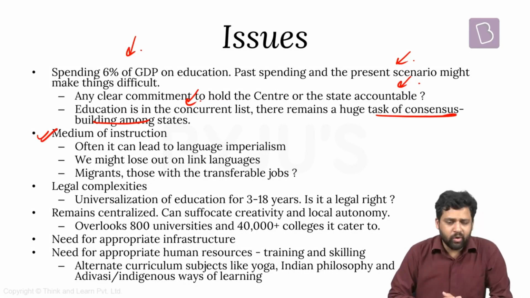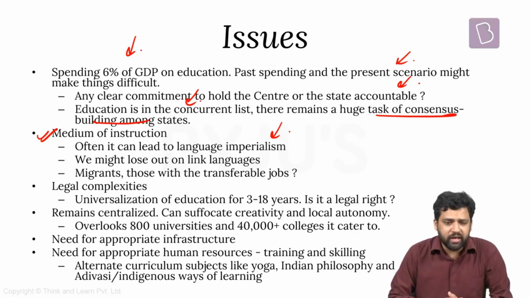Next is medium of instruction. It is not compulsory, but as per the National Education Policy, till standard 5, the local language, the mother tongue, should be used for teaching children. Again, this has become a contentious issue. Language has been a major issue in the last few years, and there is a fear that this can lead to language imperialism. Also, if children are taught in English, for example, it ensures that we have a link language between kids from different parts of the country. We might lose out on that.